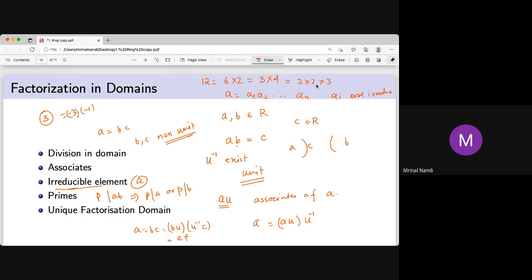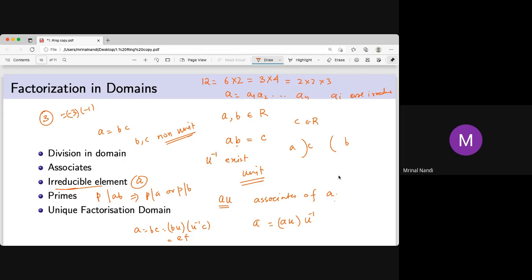Every natural number can be written as a product of powers of primes in a unique way, and this is true for any PID. So this is called a UFD, and obviously this is up to an order and up to an associate. You can introduce some U and U inverse in between. So you can just change the order or introduce an associate or units in between. But other than that, you can't write the same number in two different ways. If it is so, then it's called a unique factorization domain.